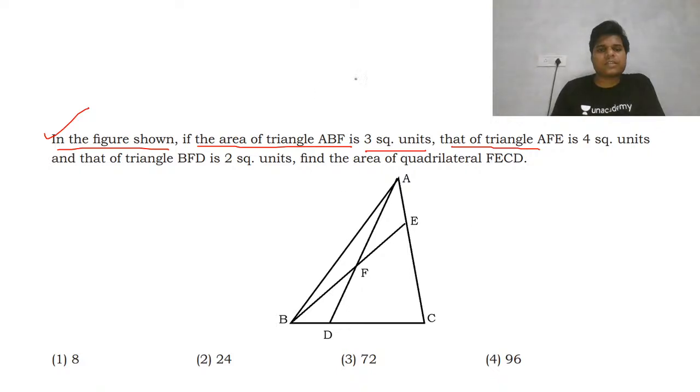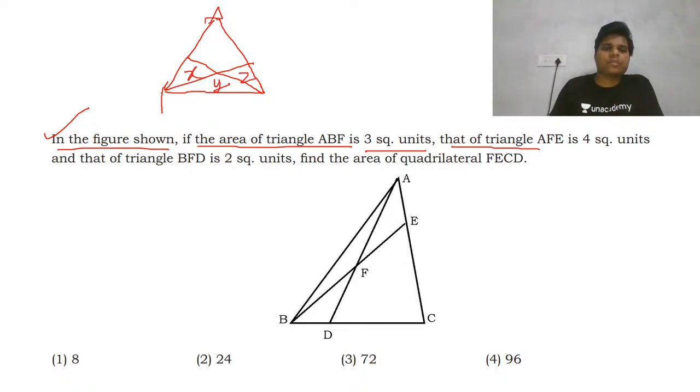So I will tell you one thing regarding these types of questions, so you can note down this formula. Whenever you have this kind of figure, suppose this is y, x, z, and ABC, and the triangle is the area of this triangle ABC.